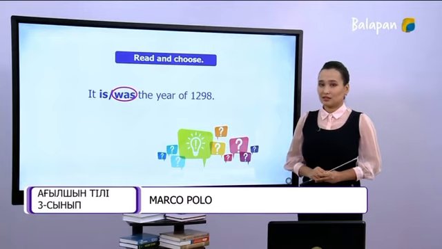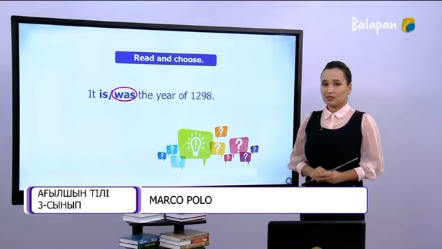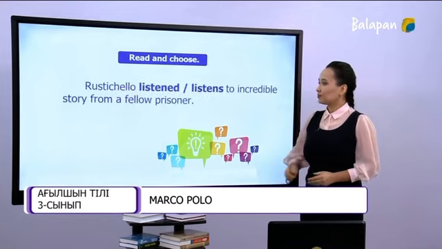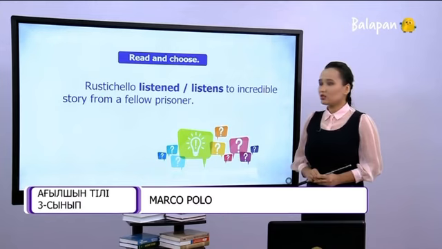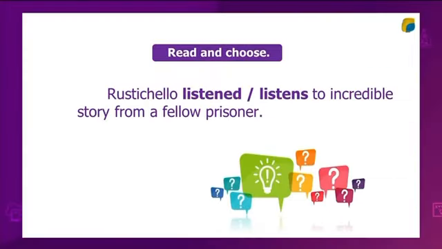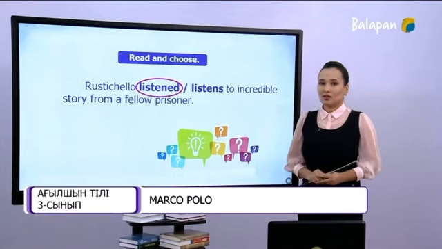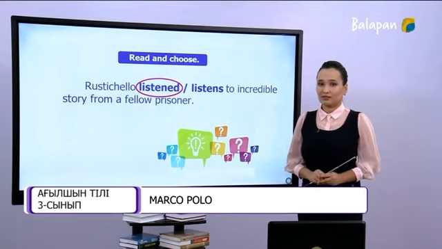The correct answer is was. Was is an irregular verb. Rustichello listened or listens to incredible stories from a fellow prisoner. The correct answer is listened. It is a regular verb. That's right.